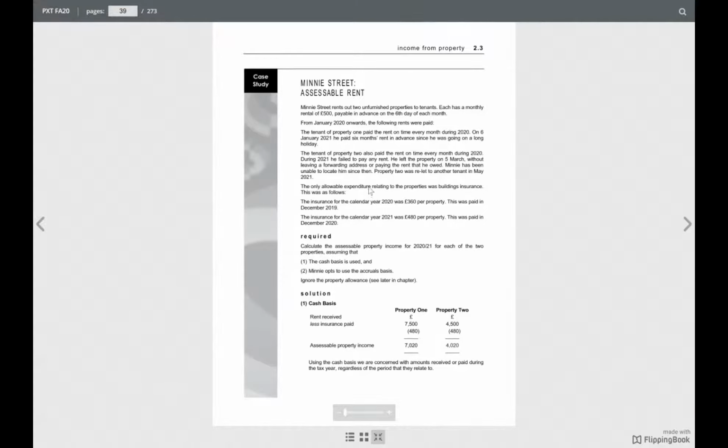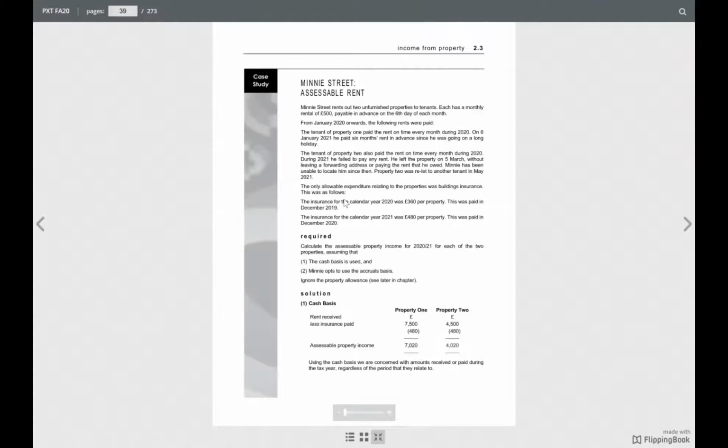Ministry rents out two unfurnished properties to tenants. Each has a monthly rental of 500 payable in advance on the 6th day of each month. From January 2020 onwards, the following rents were paid. The tenant of property 1 paid the rent every month during 2020. On 6 January 2021, he paid 6 months' rent in advance since he was going on a long holiday.